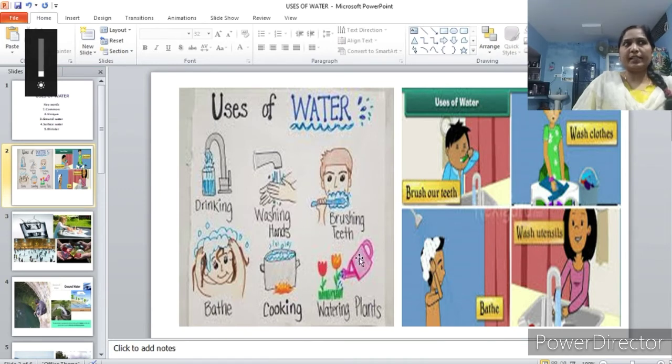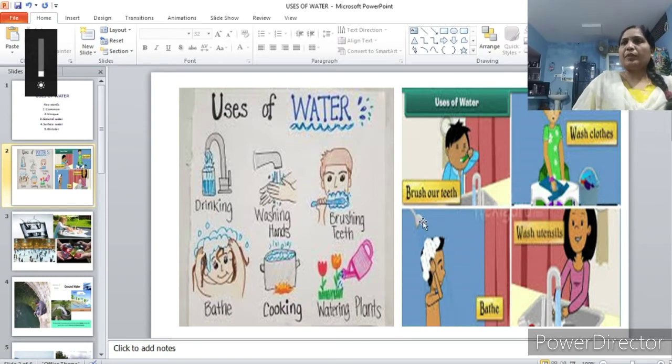Not only for us human beings, even for plants and animals water is very important. These pictures also show the importance of water. See in this picture, the boy opens the tap while brushing, so the water is getting wasted here. You must not waste water. You should close the tap while brushing.